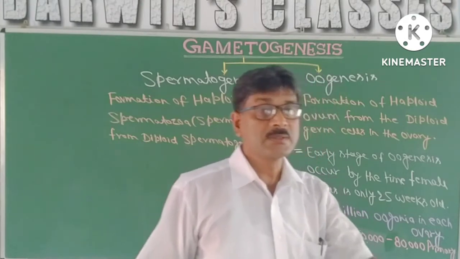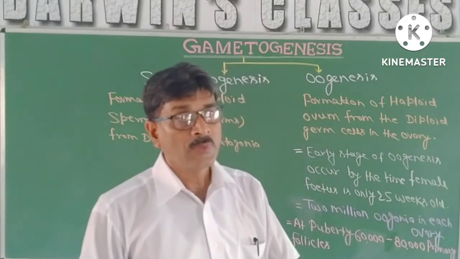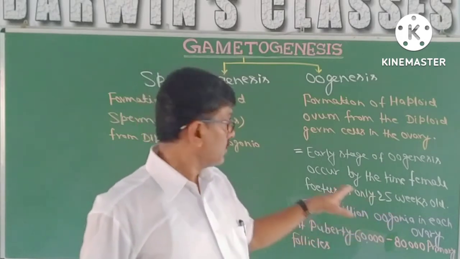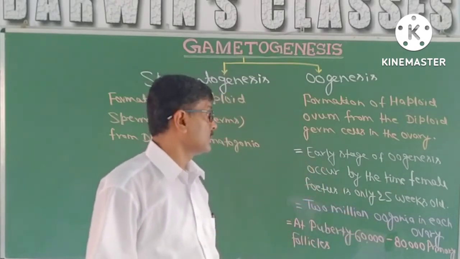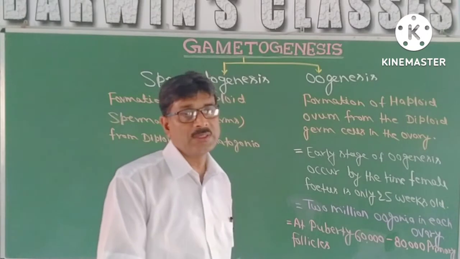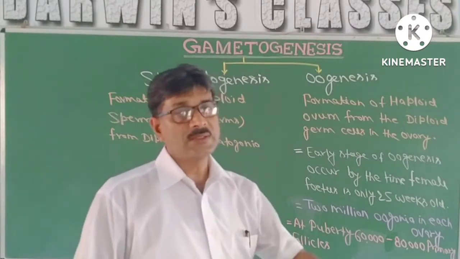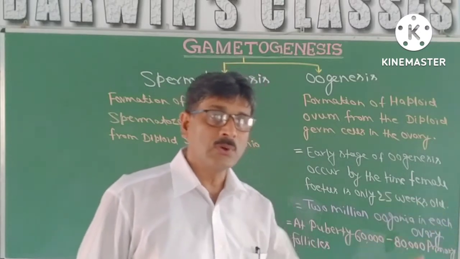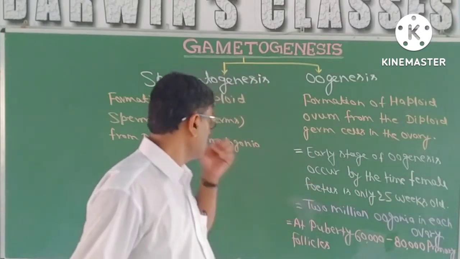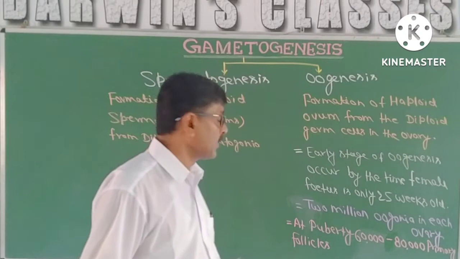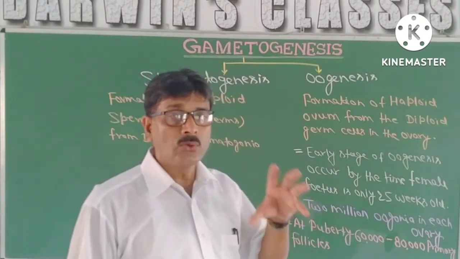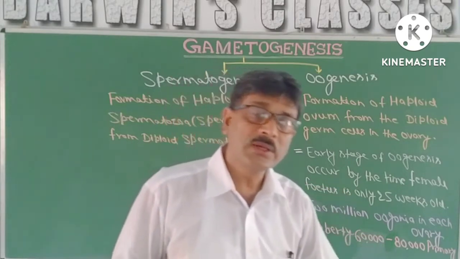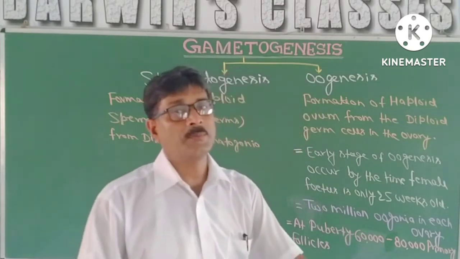What happens in case of female is that during the embryonic development, around 25 weeks, all the primary follicles are going to be formed. That means no further cells are being added. At that time around 2 million oogonia are there in each ovary.